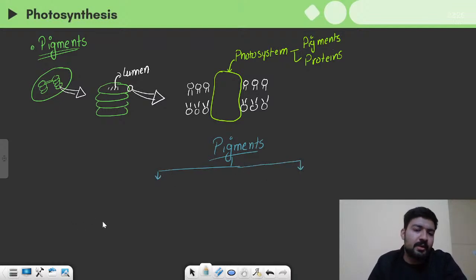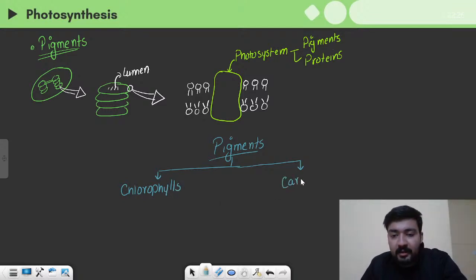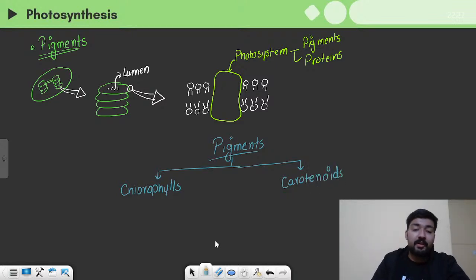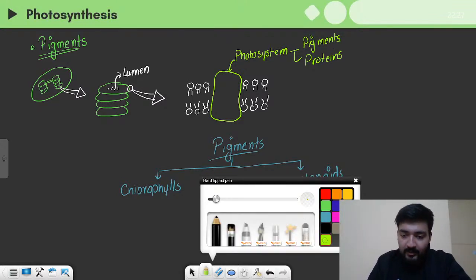I will mention what the third one is, but let's see the pigments which are found in plants. One of them is the chlorophyll pigments, and the other ones are carotenoid pigments, carotenoids, right? These are the two major pigments found in the thylakoid membrane of plants.